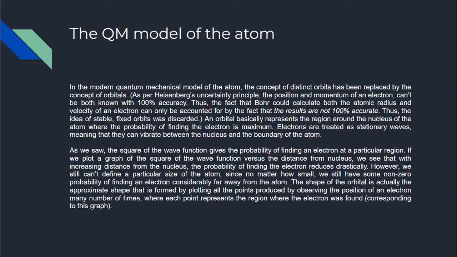However, we still can't define a particular size of the atom, since no matter how far, we still have some non-zero probability of finding an electron considerably far away from the atom. So we cannot define a definite size, like this is the boundary of the atom and the electron cannot go beyond this. The shape of the orbital is actually the approximate shape that is formed by plotting all the points produced by observing the position of an electron many number of times, where each position point represents the region where the electron is found, corresponding to this graph.